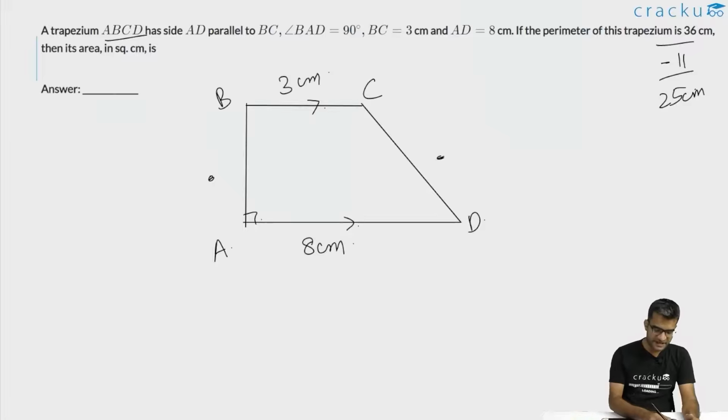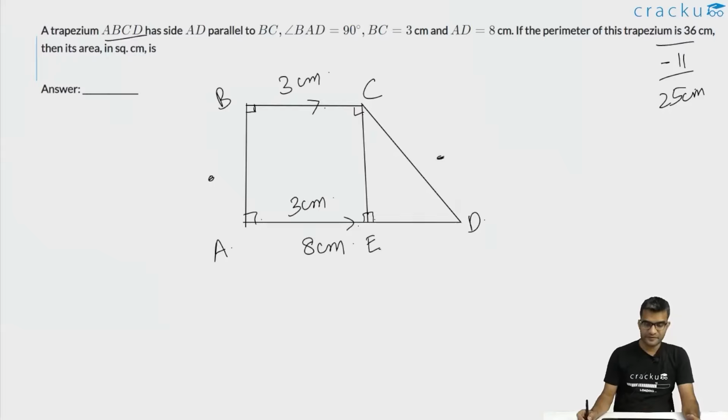Now because this is 90 degrees, let us draw a perpendicular from C which will intersect AD at a point, say E. This is a perpendicular that is drawn like that. Now because this is a trapezium, BC is parallel to AD, this also will be 90 degrees, and therefore this is a rectangle such that AE will be 3 centimeters, which is the same as the length of BC, and ED will be 5 centimeters. If you assume that the length of AB is x, CE will also be equal to x, and the length of CD will be square root of x square plus 5 square, which is 25.